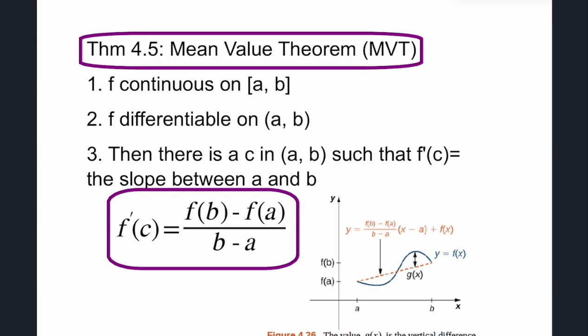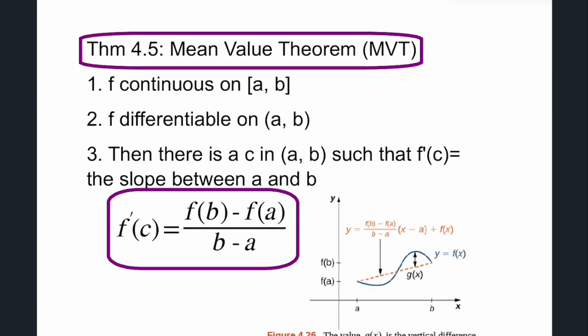So this just says that we guarantee that the slope of one of our tangent lines matches the slope that connects the 2 endpoints. So that's the difference. In Rolle's theorem, the endpoints match. So what's the slope of that line? 0. Here the endpoints may not match. So the slope of the line might be 2, or the slope of the line might be 7. So you're going to say, hey, somewhere the derivative matches that.